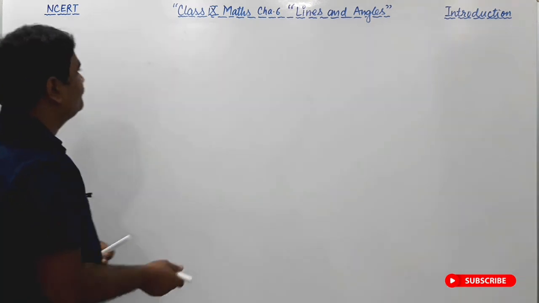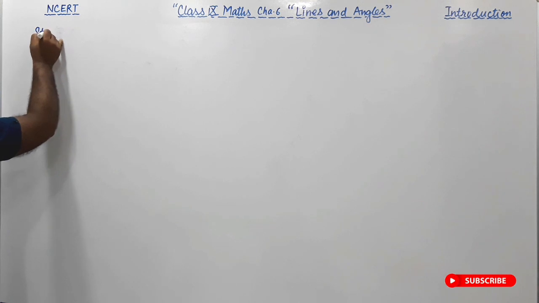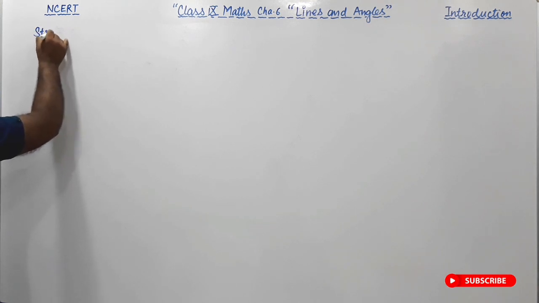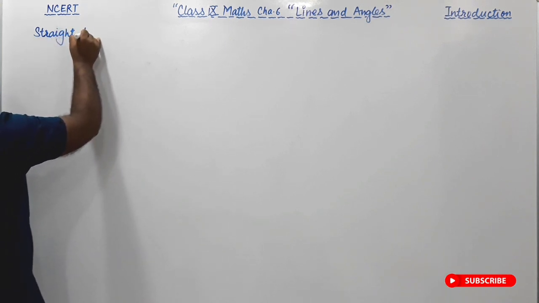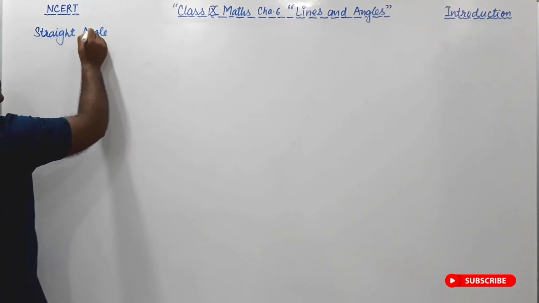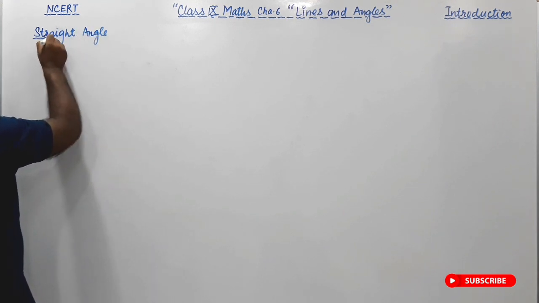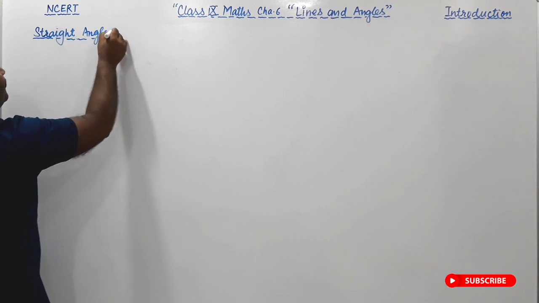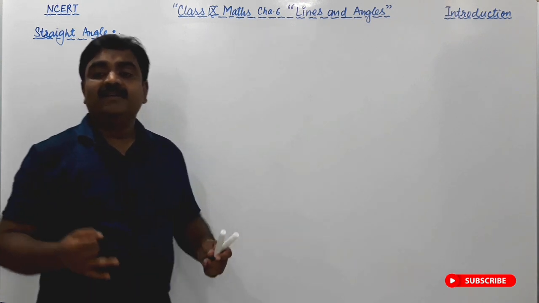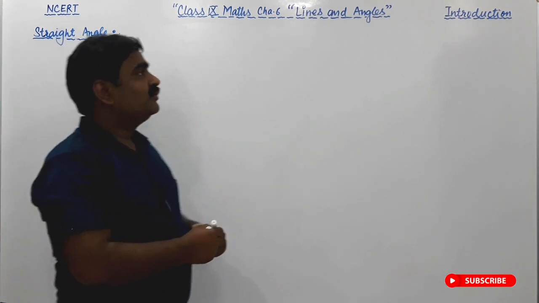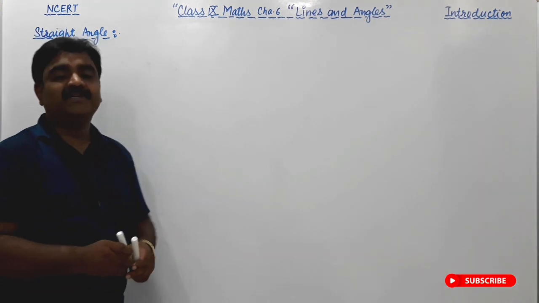We have read acute angle, right angle, and now we are going to discuss the straight angle. Let us see what a straight angle is. We have finished acute angle, right angle and obtuse angle. Now the straight angle: its measure is exactly 180 degree.